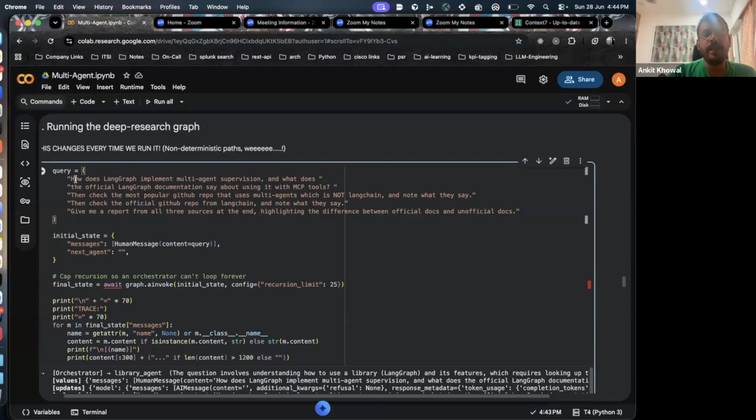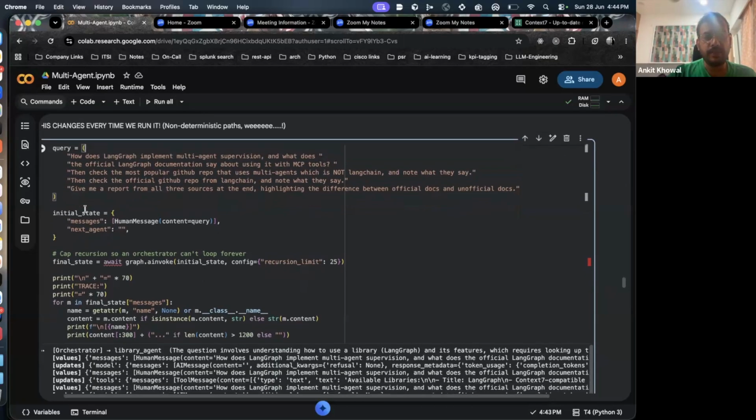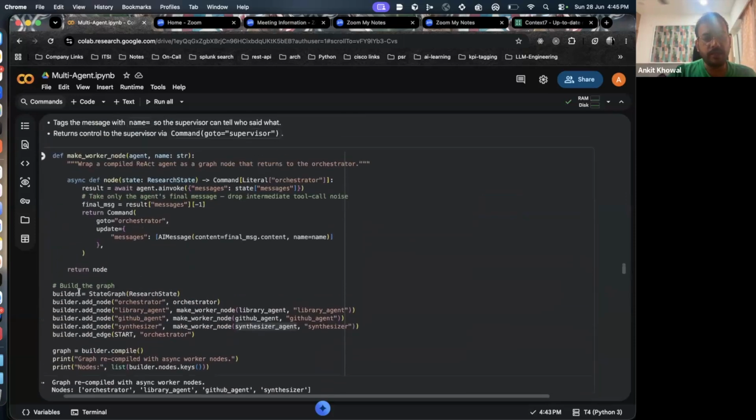Just to give you guys an example, I have written my workflow in such a way that all the agents are called, right? So first it will use the library agent to pull the docs of LangGraph. Then it will go to the Git MCP agent to fetch the code. And then it will go to the synthesizer agent as well, right? And then what I'm doing is using the graph that I had initialized above, this state graph.